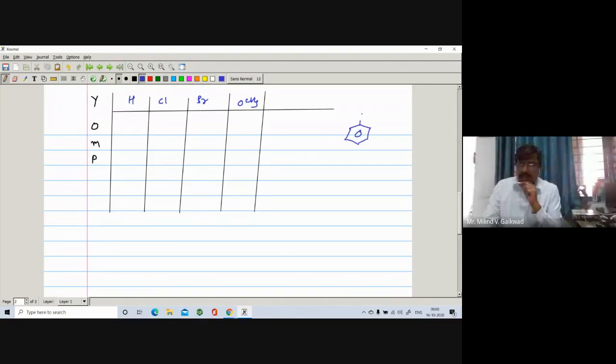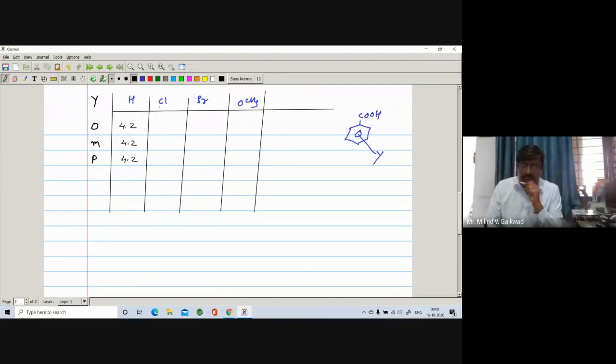Here is benzoic acid, COOH, and this Y is present either at ortho, meta, or para. Here we'll write their acidity, the pK value. For H it is found to be 4.2. Of course, all are the same, meaning we have the same acidity.